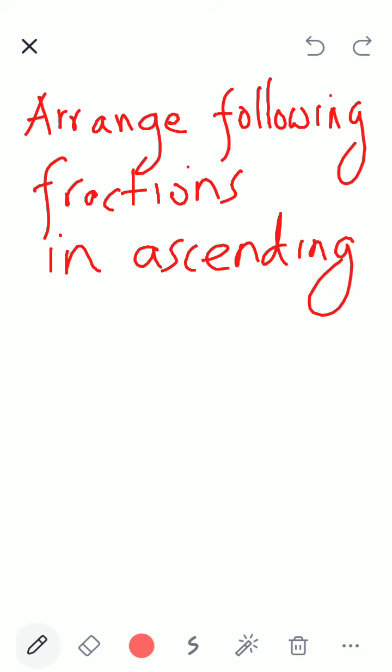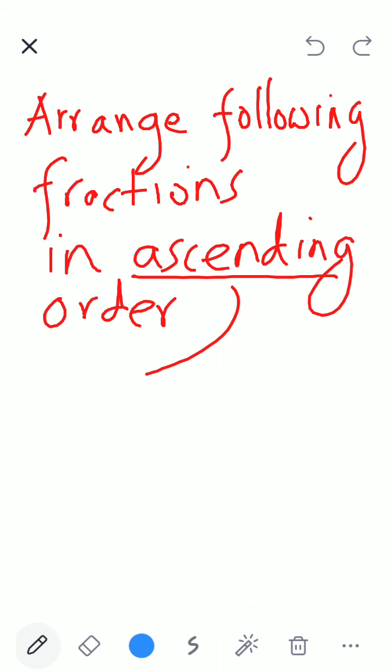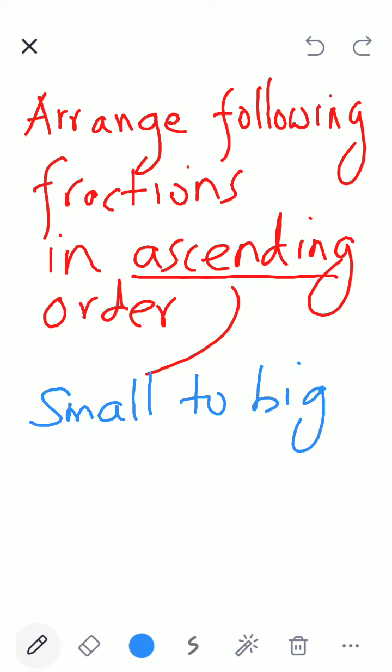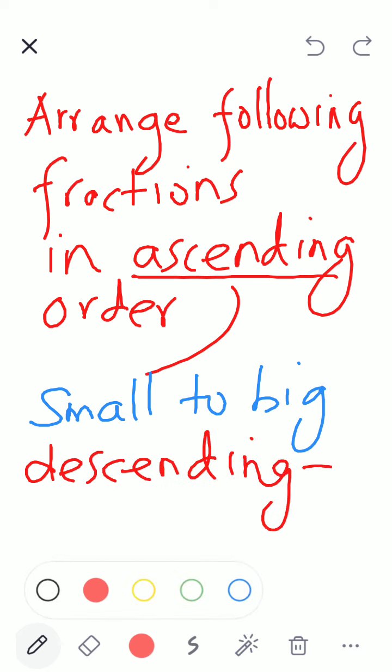Everybody knows what is the meaning of ascending? Ascending means small to big, and descending means big to small.